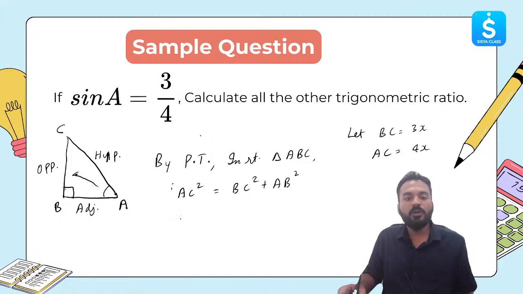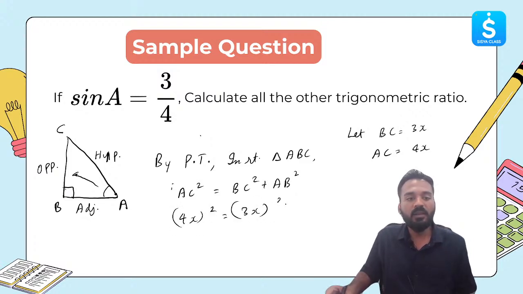So AC is given to me 4x, the whole square, is equal to BC square, 3x the whole square, plus AB square. Correct? Now if I solve this, I'll get 16x square is equal to 9x square plus AB square.